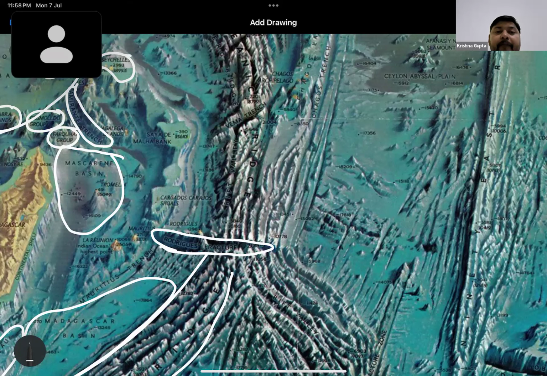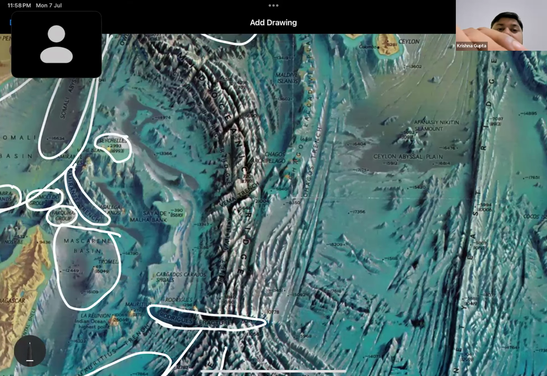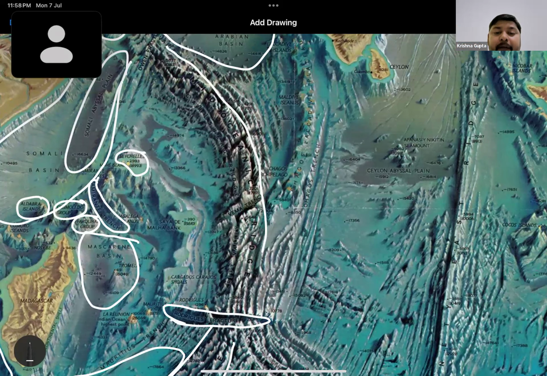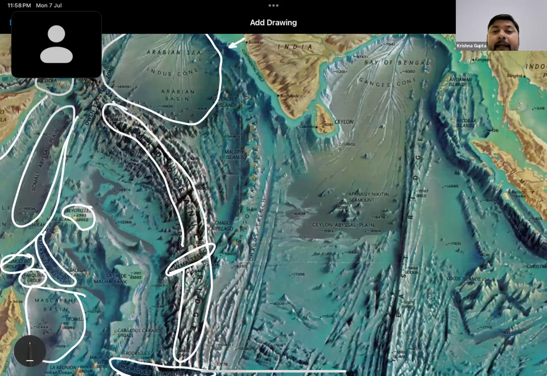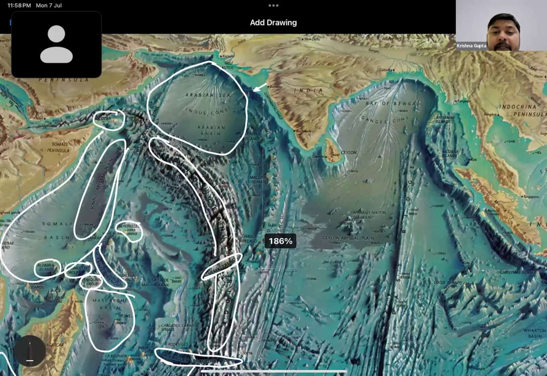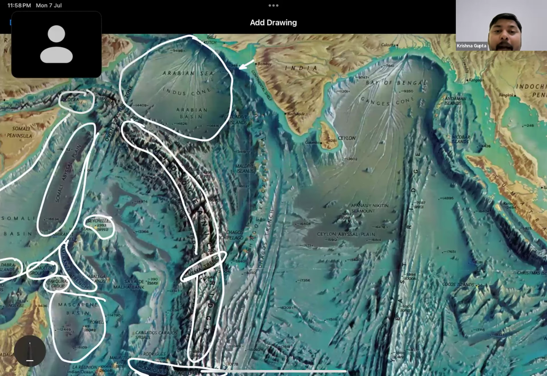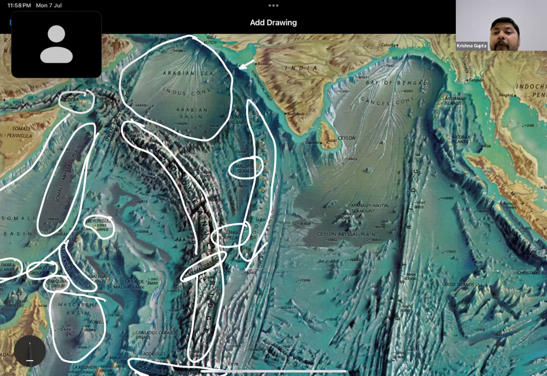Here we have, if we look at this part, the mid-oceanic ridge at this point, which is quite important for us. Then we have Weimar Trench in between them. Then if we look at this Laccadive part, here we have Chagos Laccadive Plateau. Okay, in between this, we have Maldives Island. Here we have Chagos Archipelago.